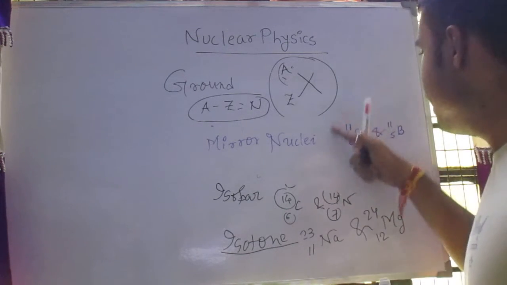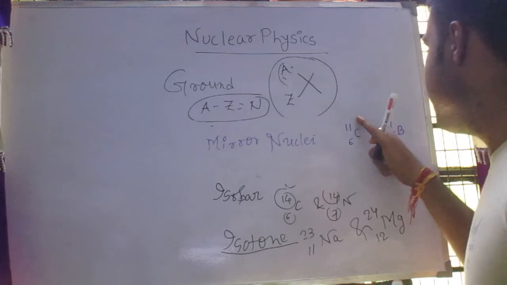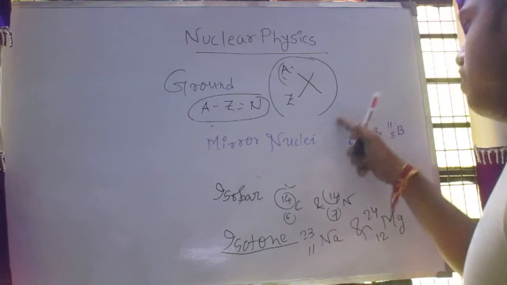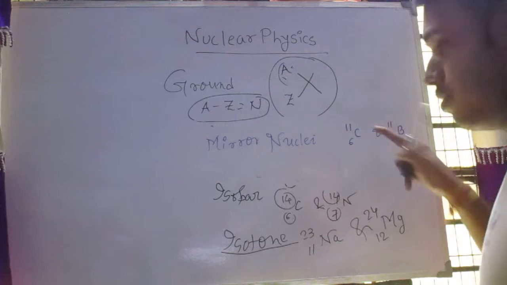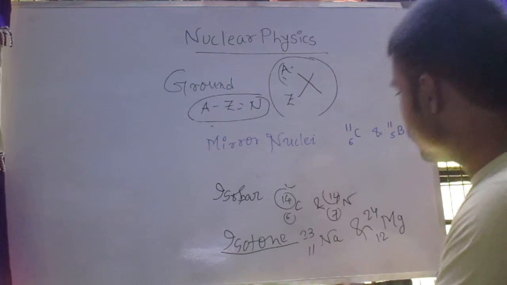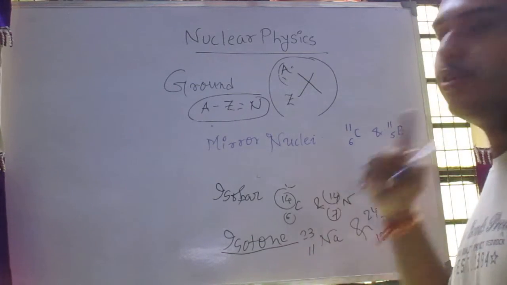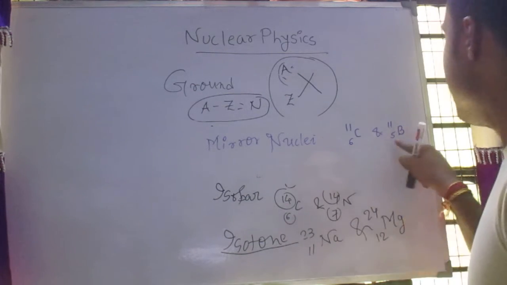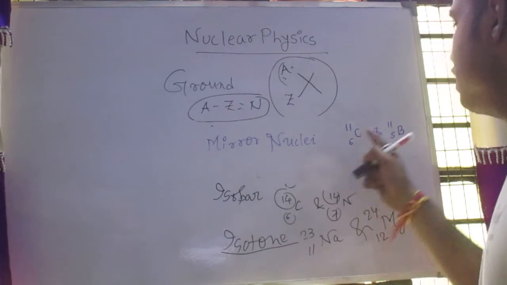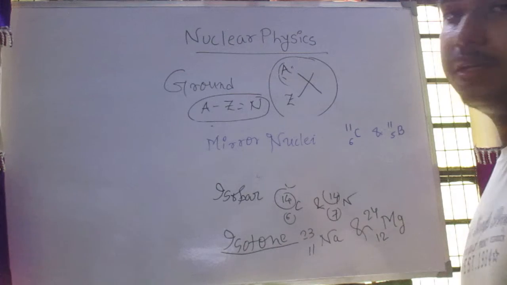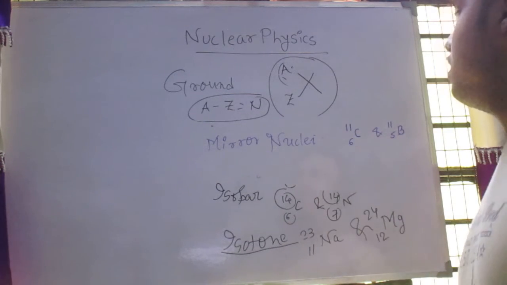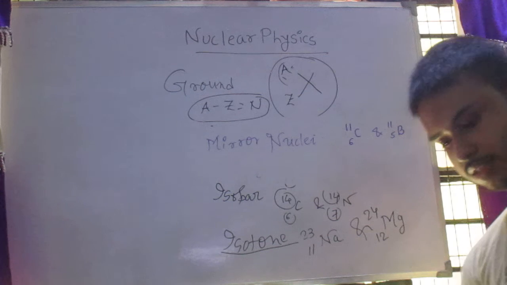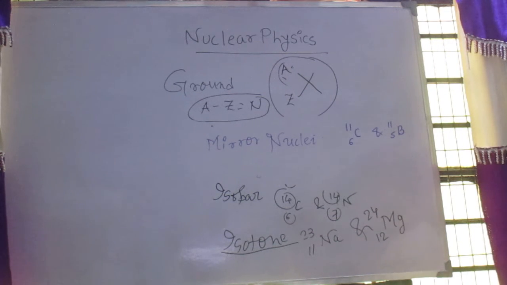That is, here the number of neutron is 5 and here the number of neutron is 6, whereas here the number of proton is 6 and here the number of proton is 5. So the numbers of proton and neutron are interchangeable among them and they differ only by 1 unit. This is called mirror nuclei. So these form a pair of mirror nuclei. Mirror nuclei is very important both for examination purposes and for knowledge.